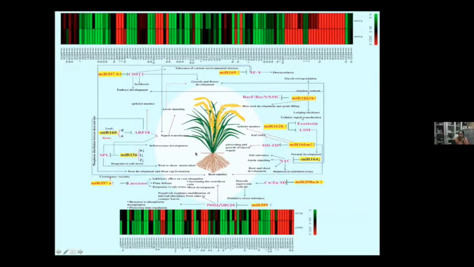So we have categorized them with respect to the tissues, but they still need to be mapped on a developmental or time scale before we can start reaching any conclusions. But this is a hypothetical map that we could derive, looking at what is happening in Pokkali, which is allowing the plant to grow happily in a saline environment, vis-a-vis another plant like Pusa Basmati, which gets heavily affected by salinity stress.